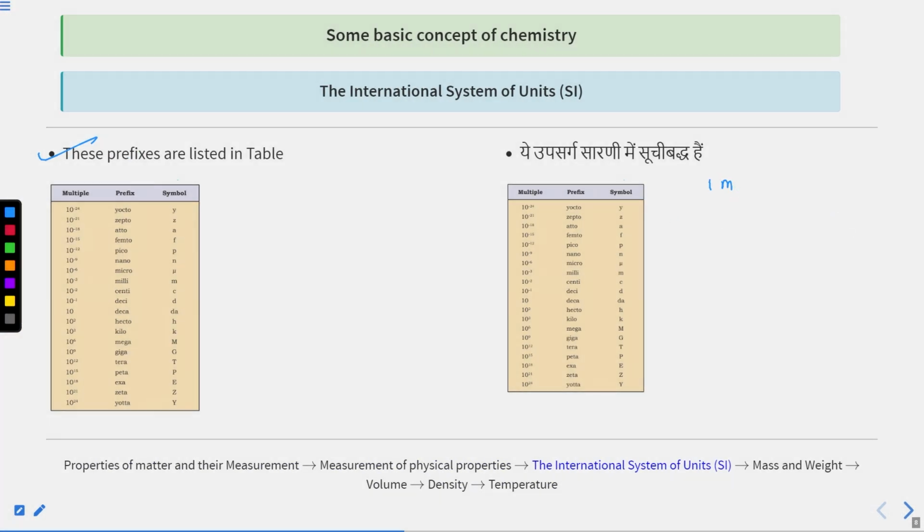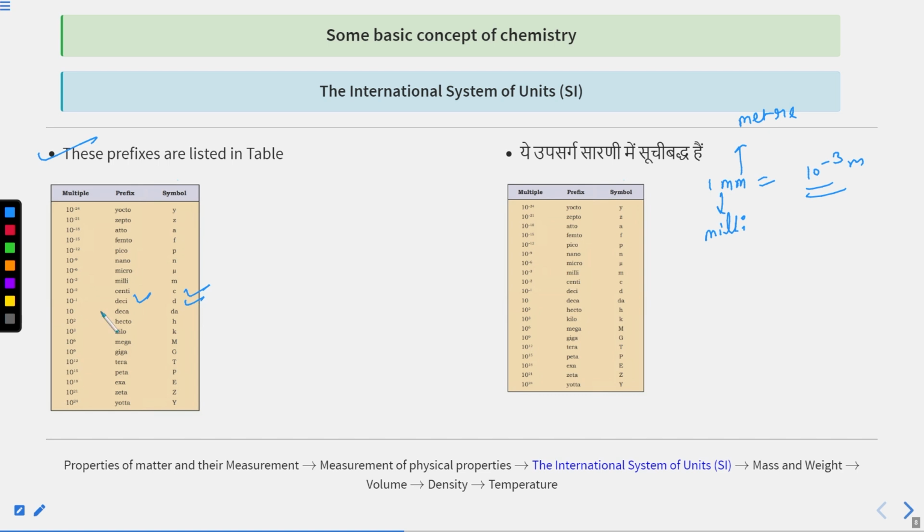1 millimeter. M is meter, m is milli, 10 raised to the power minus 3 meter. If I am saying centi, then it will be 10 raised to the power minus 2, and small c will be the symbol. If I am saying 10 raised to the power minus 1, then it will be deci, and small d will be the symbol.